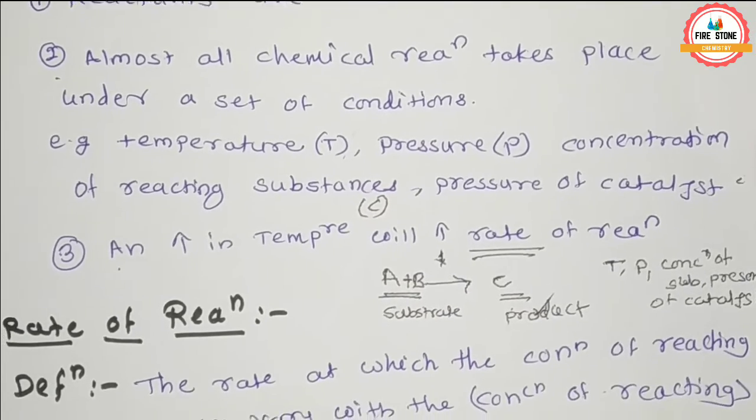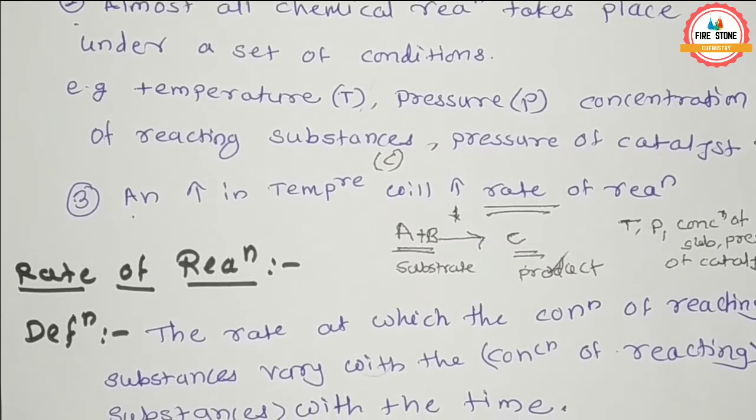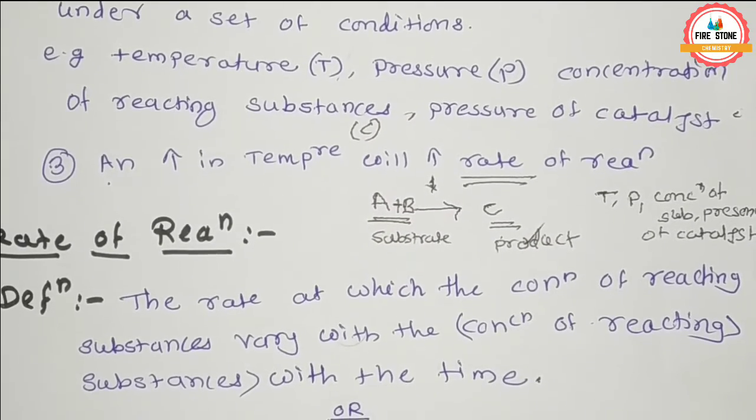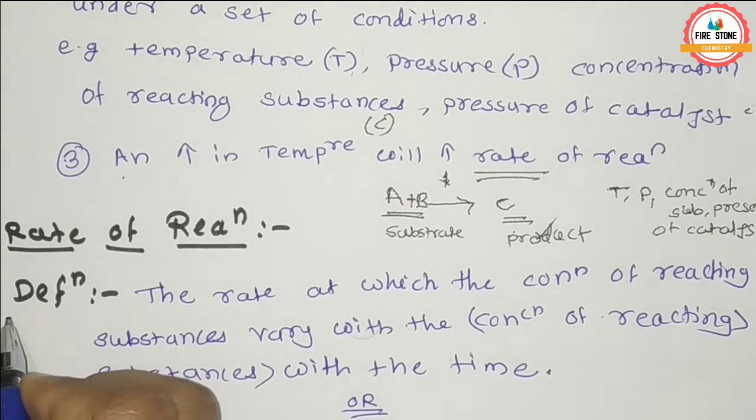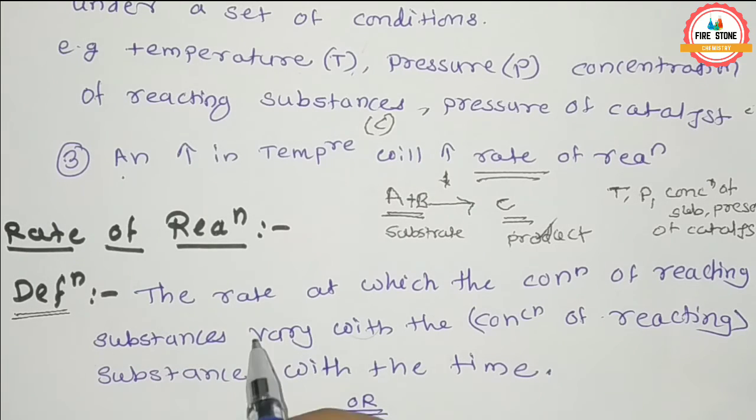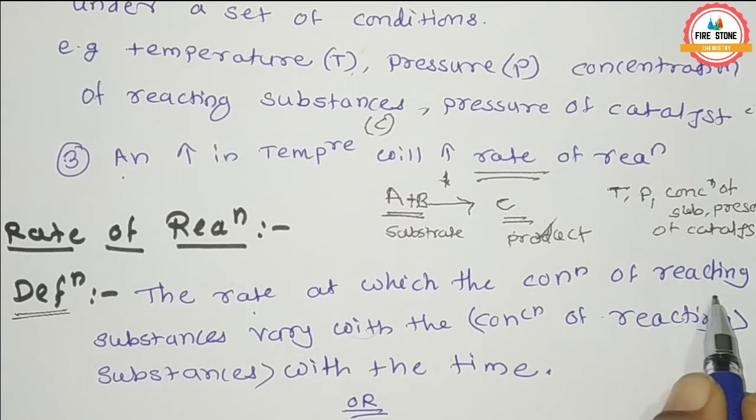Next one is the rate of reaction. Here we see the definition of rate of reaction. The rate at which the concentration of reactant substance varies with time.